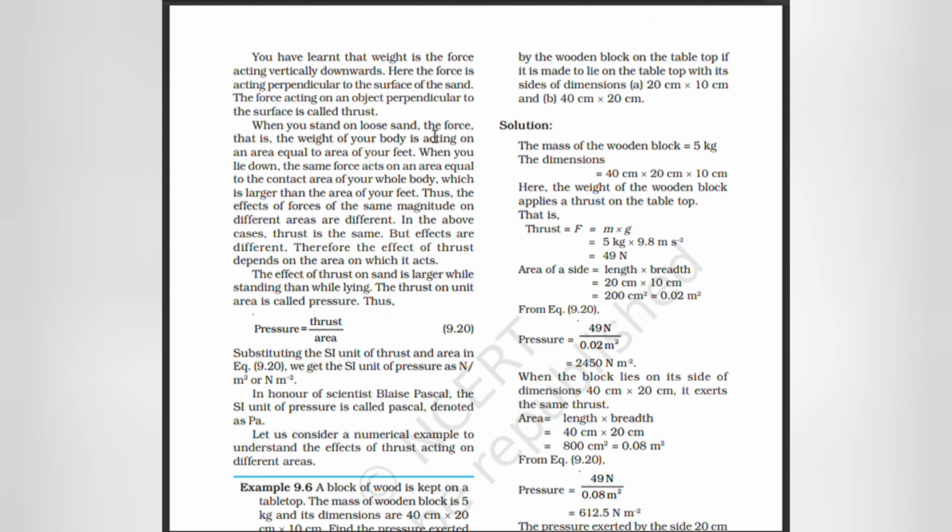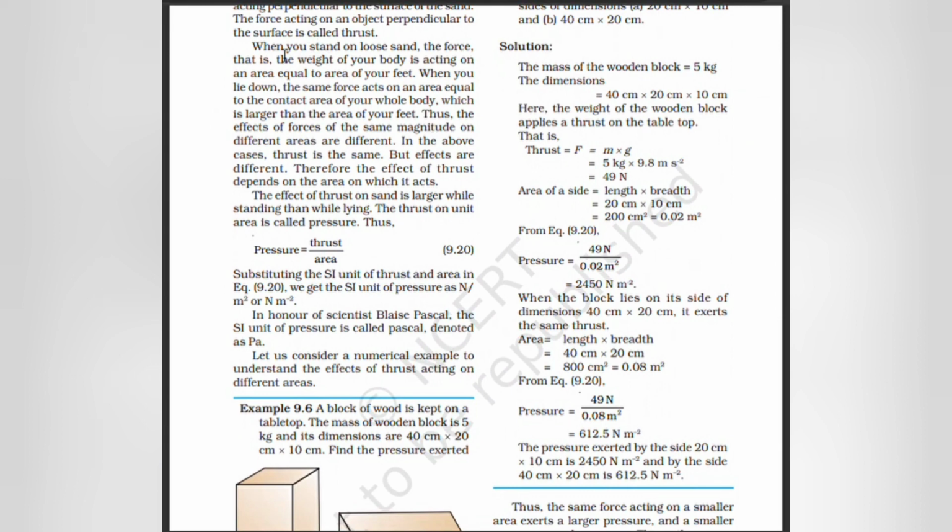When you stand on loose sand, the force, that is the weight of your body, is acting on an area equal to the area of your feet. When you lie down, the same force acts on an area equal to the contact area of the whole body, which is larger than the area of the feet. Thus, the effects of force of the same magnitude on different areas are different. In the above cases, thrust is the same, but effects are different. Therefore, the effect of thrust depends on the area on which it acts. The effect of thrust on sand is larger while standing than while lying.